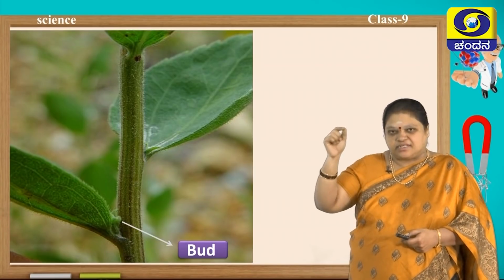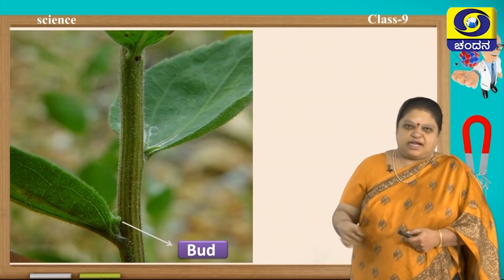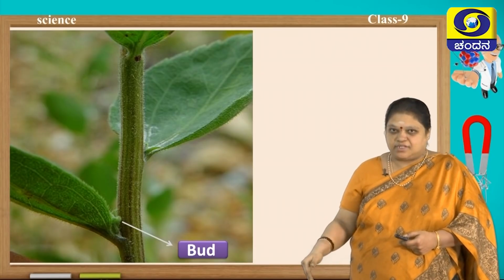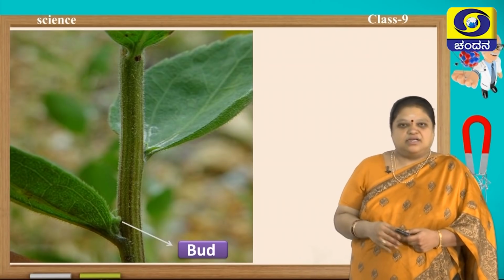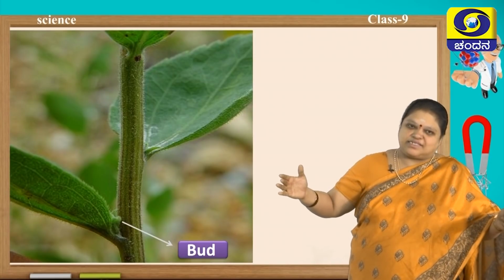The tissue present at the apex will help it in growing in height, and the root tip will help in growing in depth, into the mud, into the soil. The buds etc., they will help in lateral branches development.